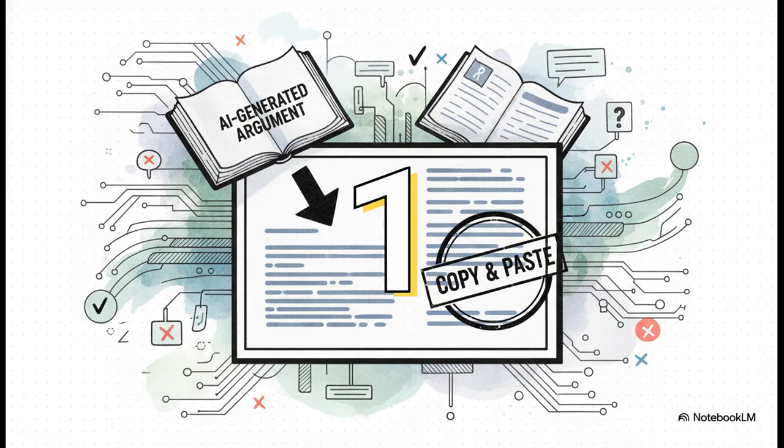This part's super easy. You're just going to include the argument the AI generated for you exactly as you got it, word for word. No editing, no summarizing. Just copy it, paste it, and put it under a clear header.